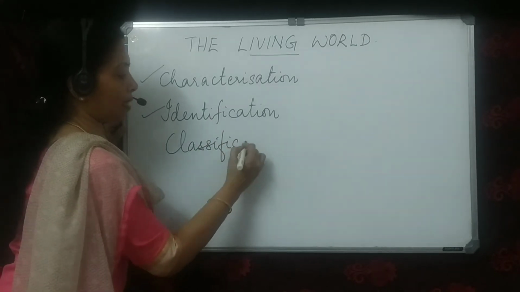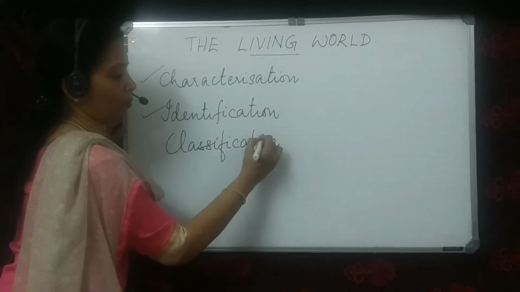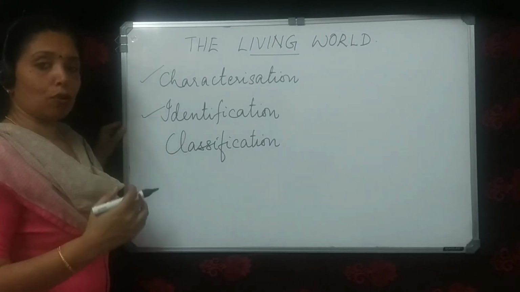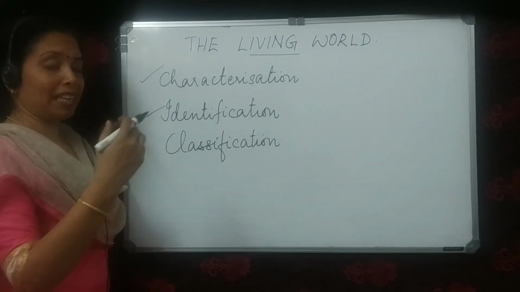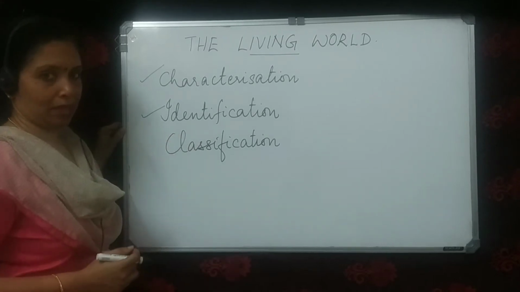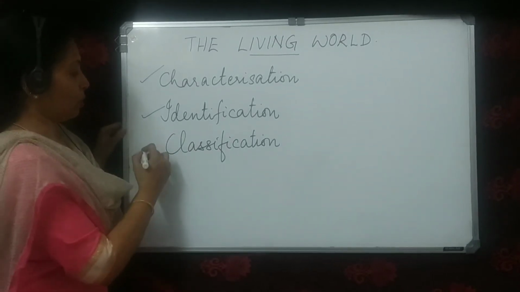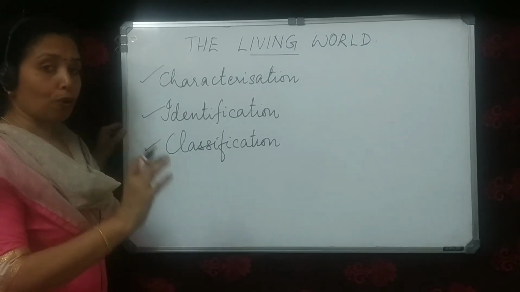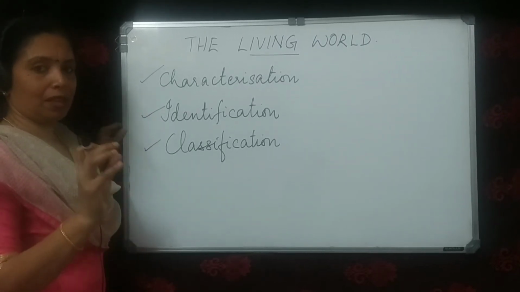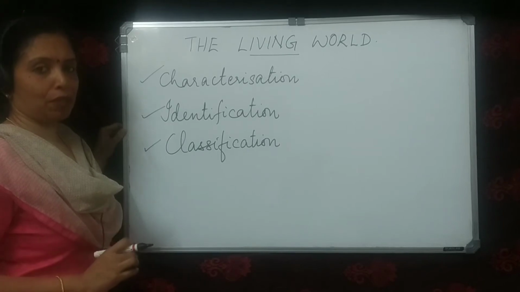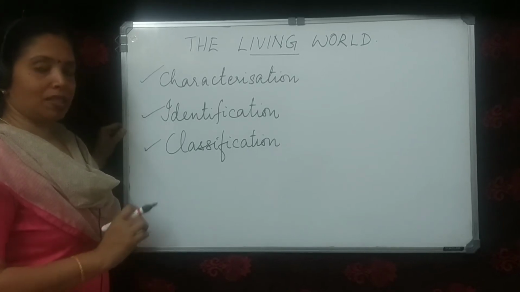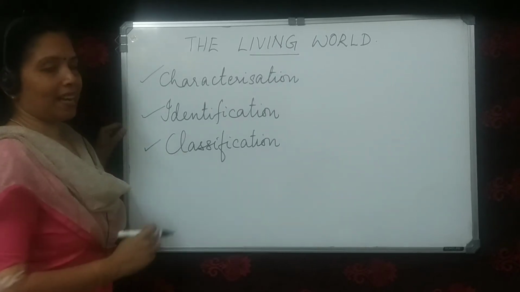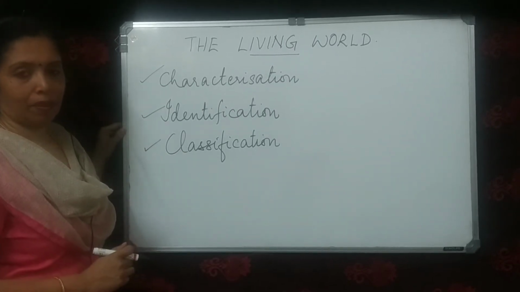So we compare the characters of the newly discovered organism with certain groups which we feel are related to the newly discovered species, and then we classify them. We group it, or place it, into a specific group which has more common characters. So this is called classification.